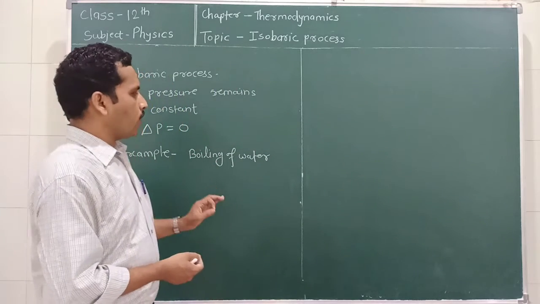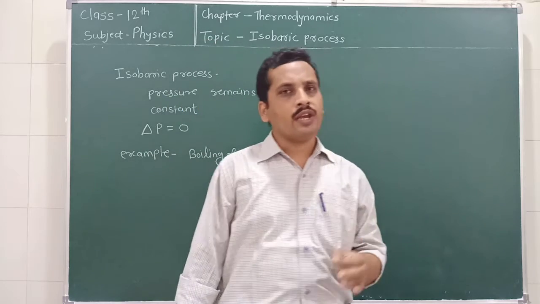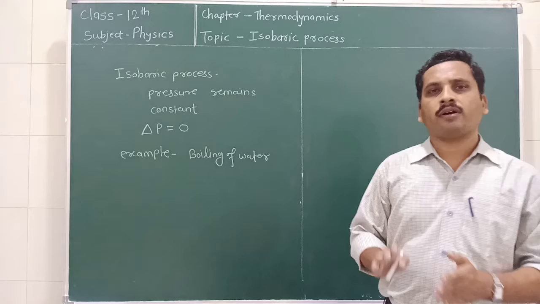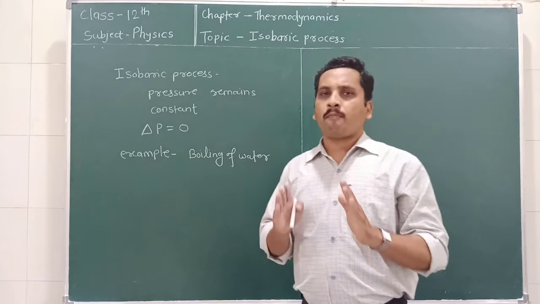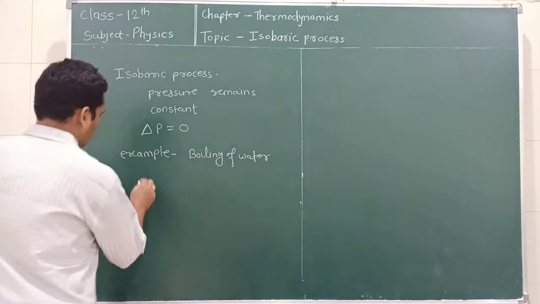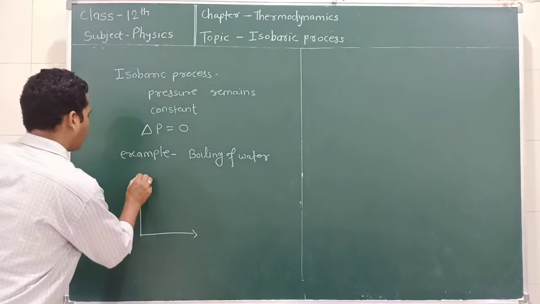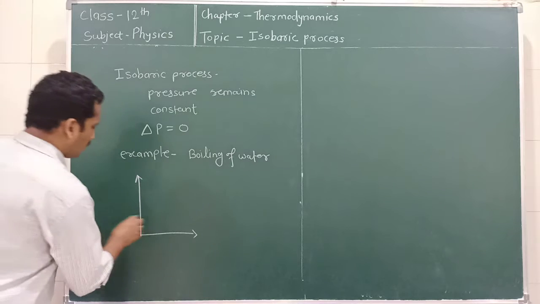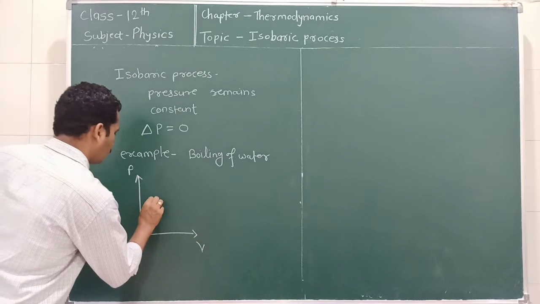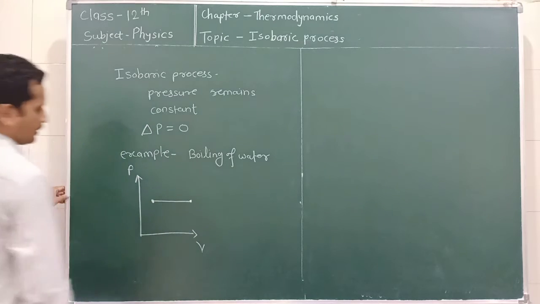Now if we draw a pressure and volume diagram, the PV indicator of the isobaric process is nothing but a line parallel to the volume axis. So if we draw the PV diagram, this is pressure and this is volume, the graph is like this.